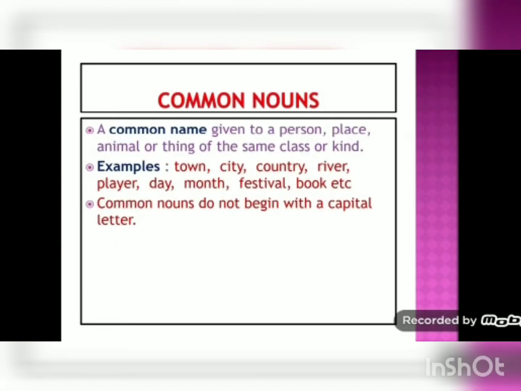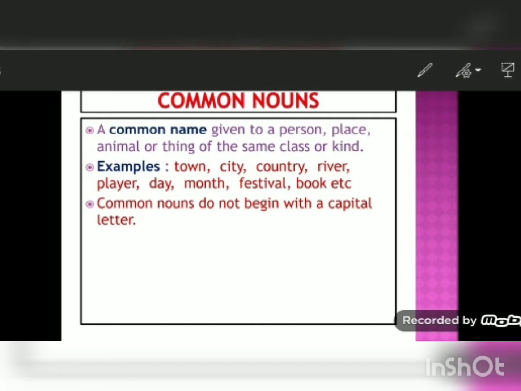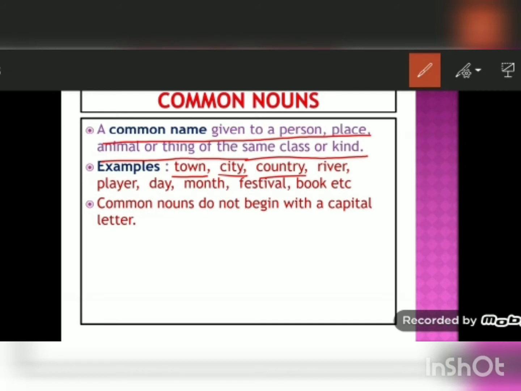First, let's see what are common nouns. A common noun is given to a person, place, animal or thing of the same class or kind. If a person, place, animal or thing belongs to the same class or kind, then it is known as a common noun. For example, town, city, country, river, player, day, month, festival, book, etc. These are all common nouns.